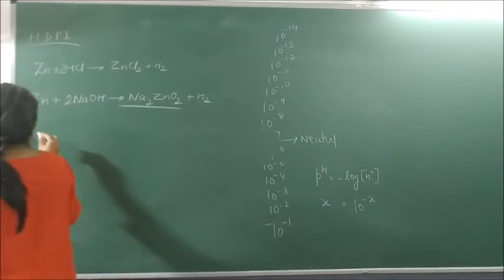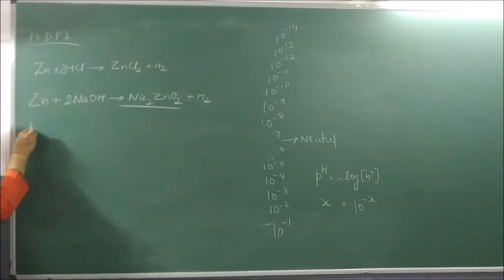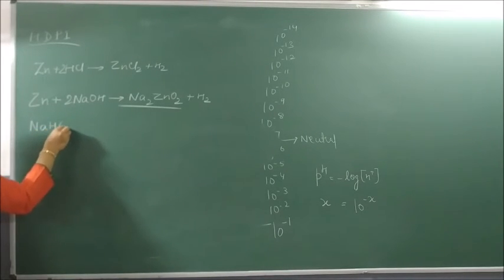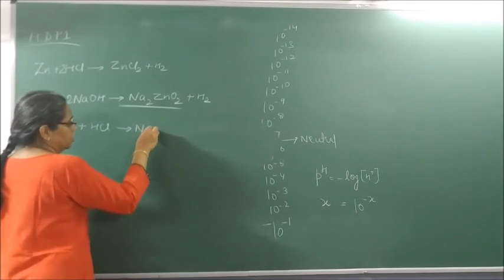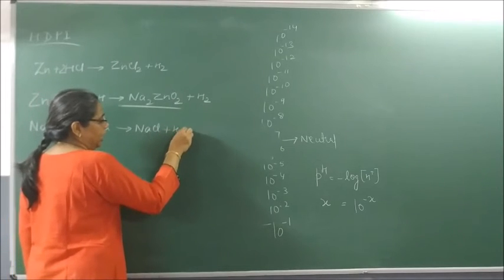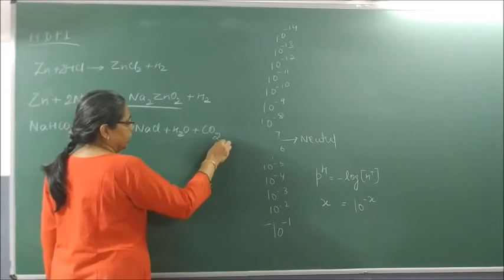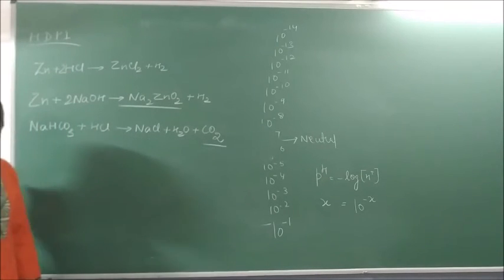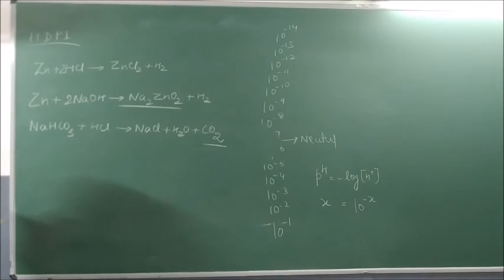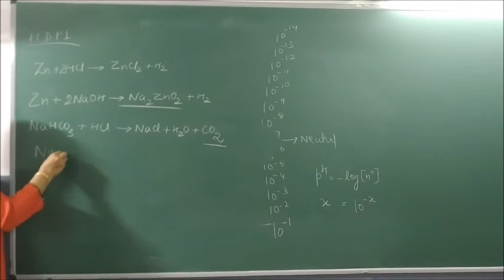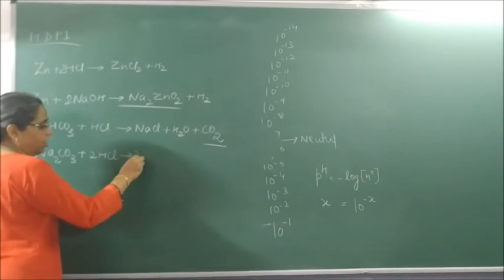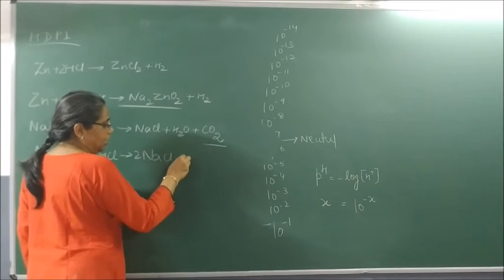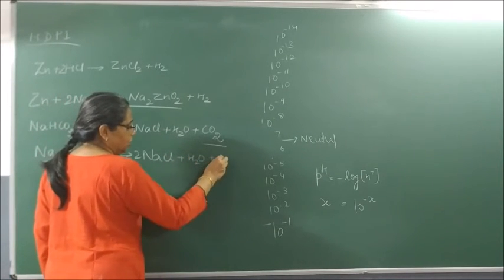After that, we studied that certain bicarbonates or hydrogen carbonates, when they react with acid, form salt, water, and what is liberated? Carbon dioxide gas is liberated. This carbon dioxide gas comes out with a lot of effervescence or bubbling. If I take sodium carbonate and react it with HCl, I need to balance this reaction to form what? 2NaCl plus H2O plus CO2.